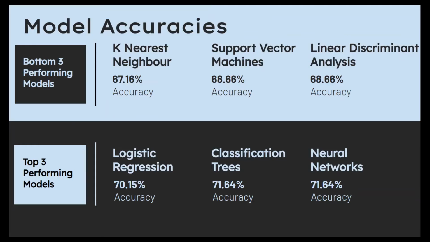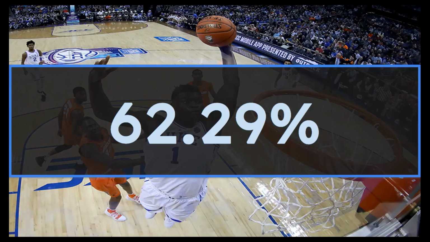Thanks, David. Now, after manipulating our various models and going through an extensive trial and error period related to variable use and design, we've been able to reach a maximum accuracy of 71.64%. The top and bottom 3 models and their accuracies are displayed above, although these accuracies failed to take into account the interdependence of games in the March Madness tournament, and therefore have artificially inflated our predictions. Therefore, after taking into account interdependencies, we've reached an accuracy of 62.29% using the neural network model.